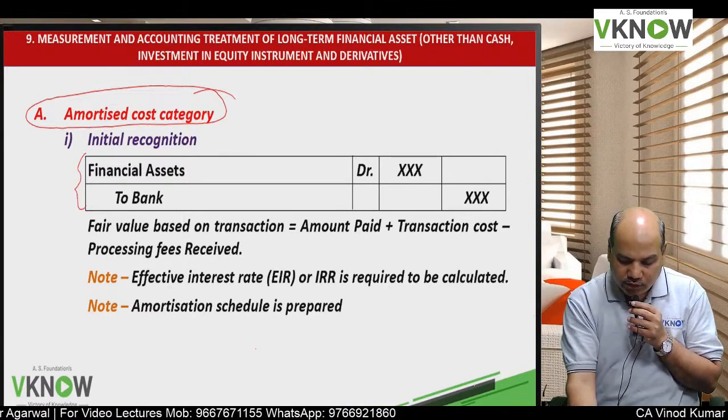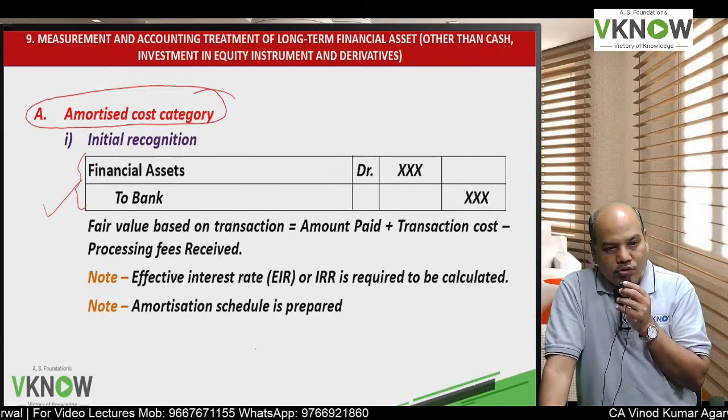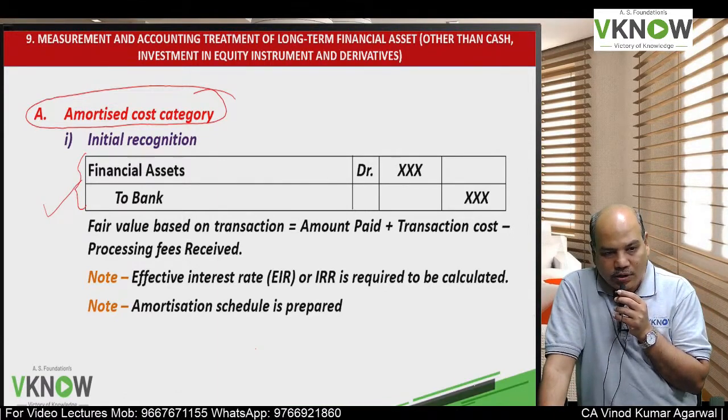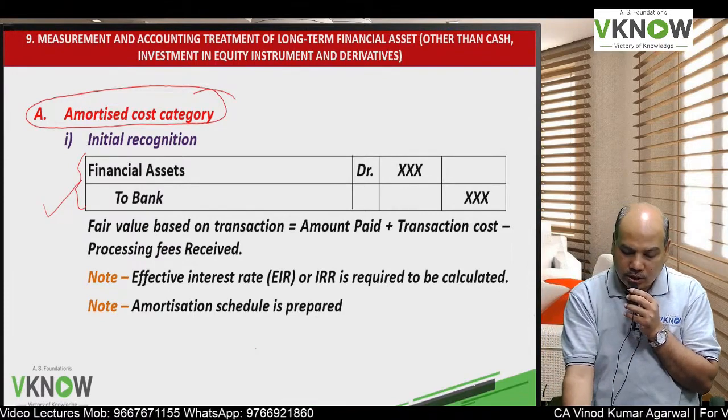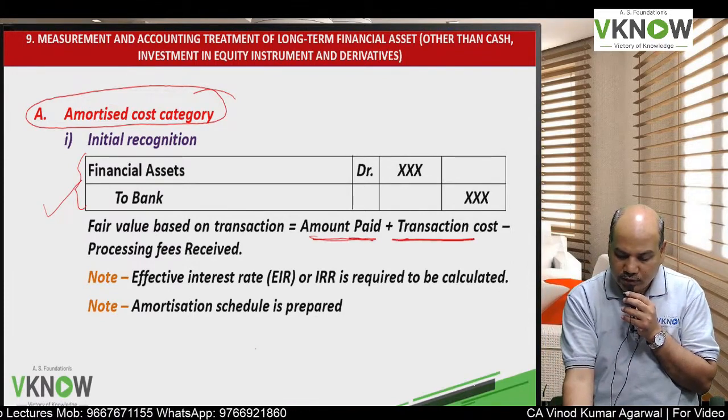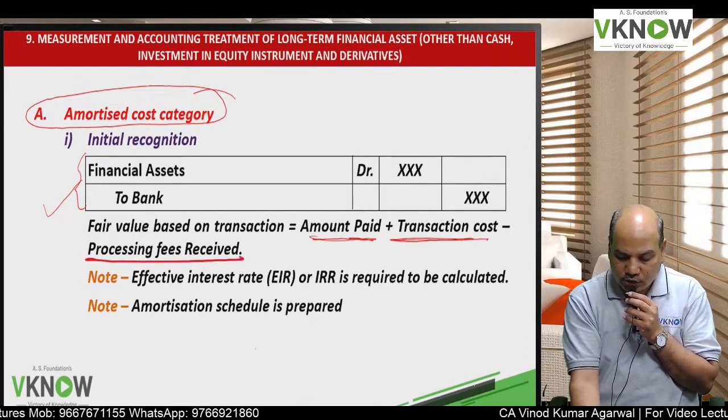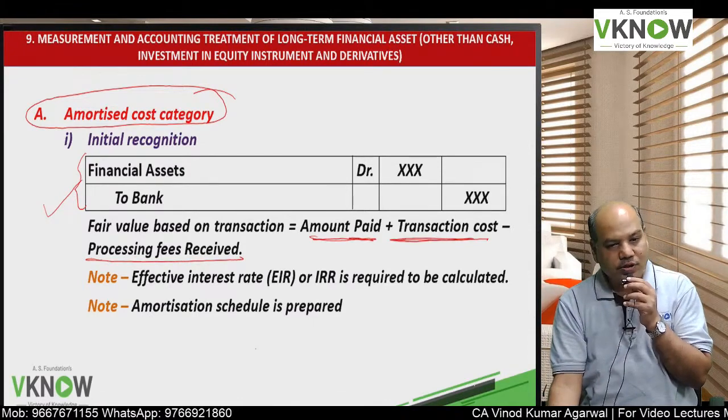So we are now discussing long-term financial asset, amortized cost category, initial recognition. Same as what we have discussed in short term. Financial asset account debit to bank account, the amount is equal to amount paid plus transaction cost minus processing fees received.